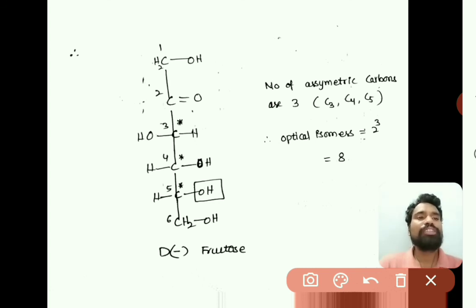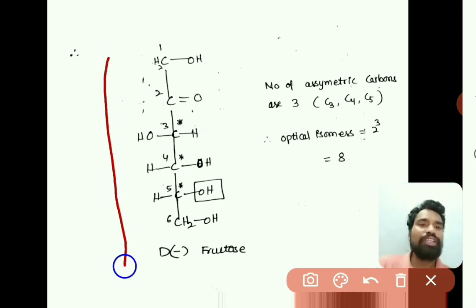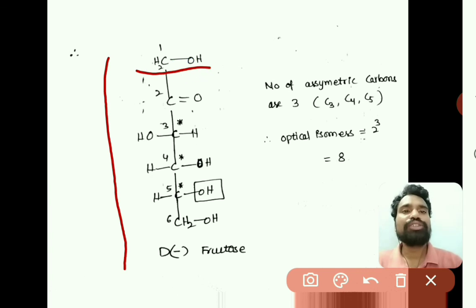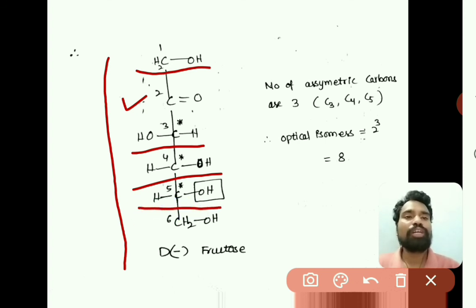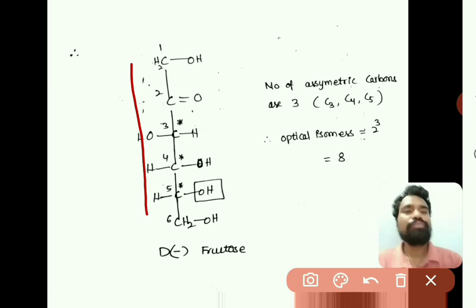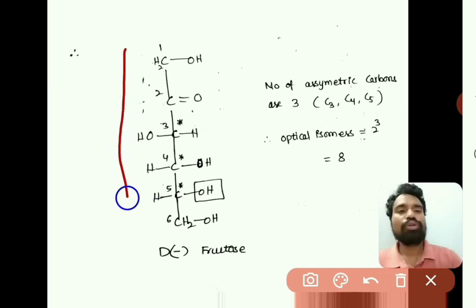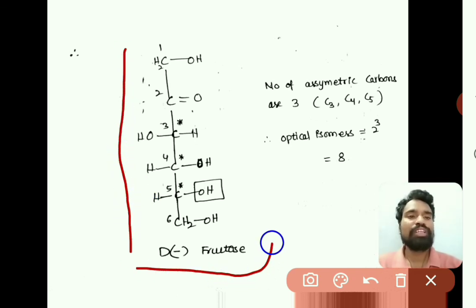So from all these evidences, we can write the open chain structure of fructose in this manner. That is CH2OH at first carbon, second carbon C double bond O, third carbon CHOH, fourth carbon CHOH, fifth carbon CHOH and sixth carbon CH2OH. So this is the open chain structure of fructose.